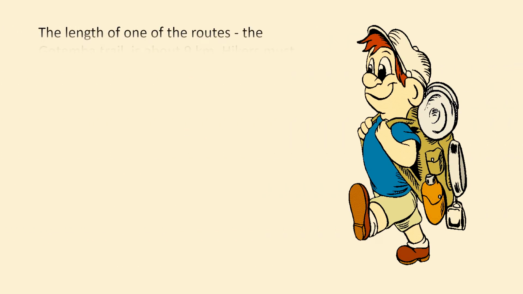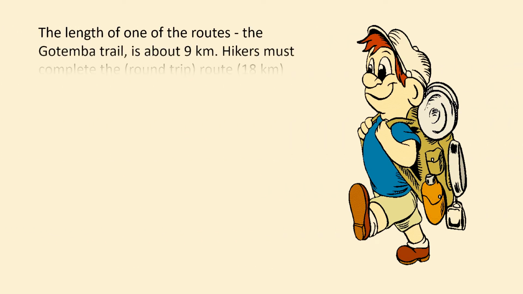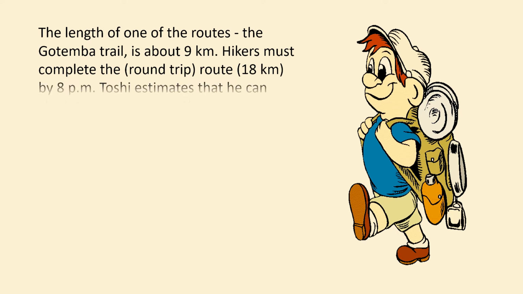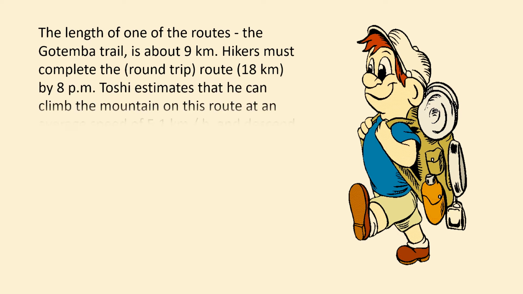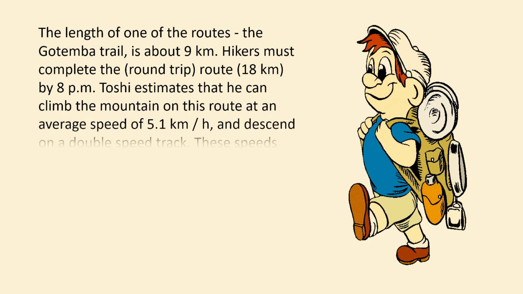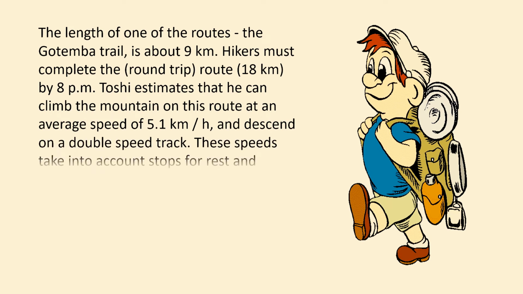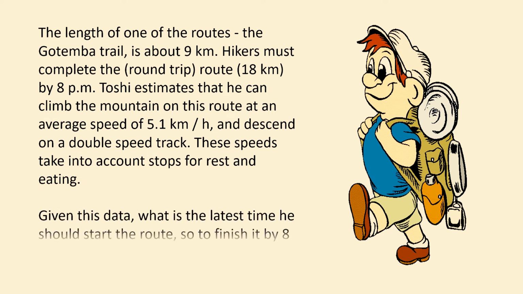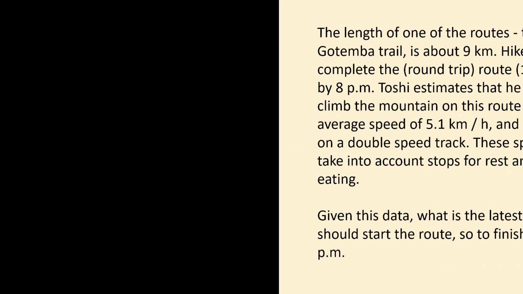The length of one of the routes, the Gotemba Trail, is about 9 kilometers. Hikers must complete the round-trip route, which is 18 kilometers, by 8 p.m. Toshi estimates that he can climb the mountain on this route at an average speed of 5.1 km per hour and descend at double the speed. These speeds take into account stops for rest and eating. Given this data, what is the latest time he should start the route so as to finish it by 8 p.m.?